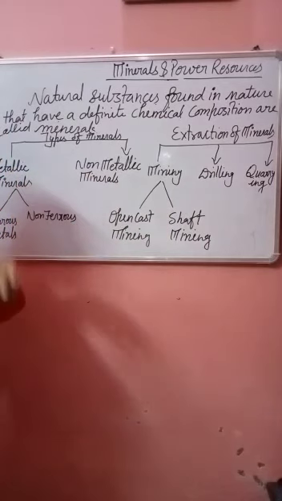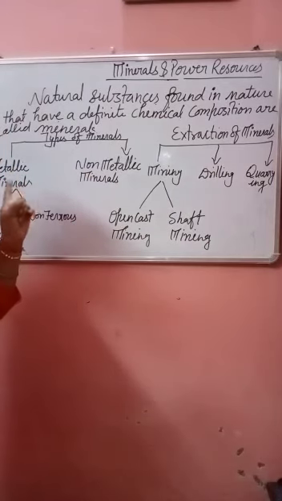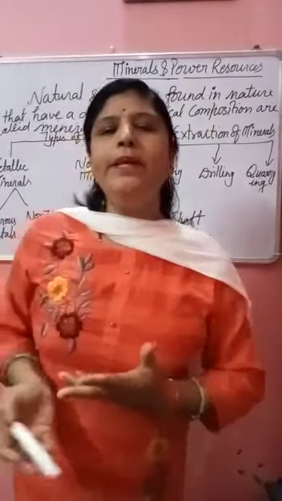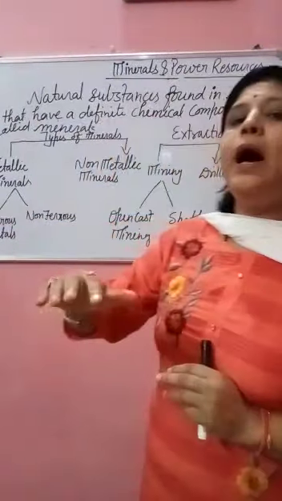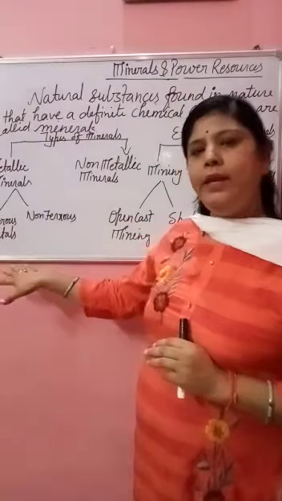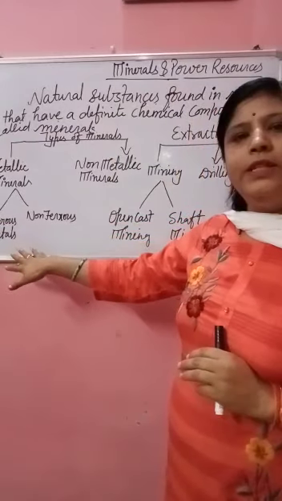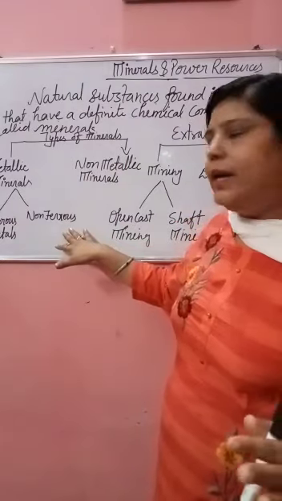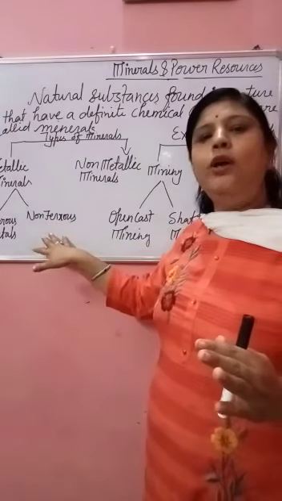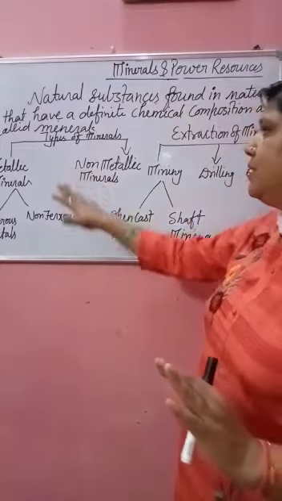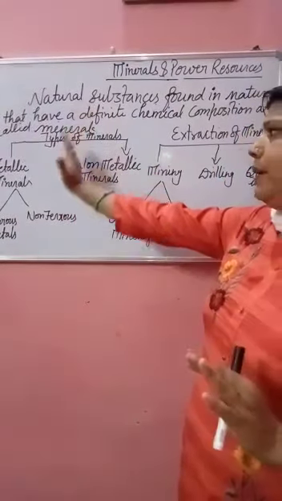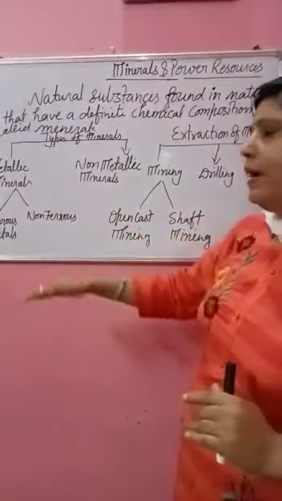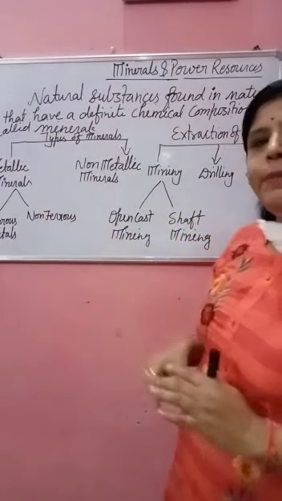Metallic minerals are also subdivided into ferrous and non-ferrous metals. Ferrous metal means the metals which have iron. These metals are known as ferrous metals, and those metals which do not have any iron, such metals are called non-ferrous metals. So these are the types of minerals: metallic minerals and non-metallic minerals. Metallic minerals are subdivided again into ferrous metal and non-ferrous metal.